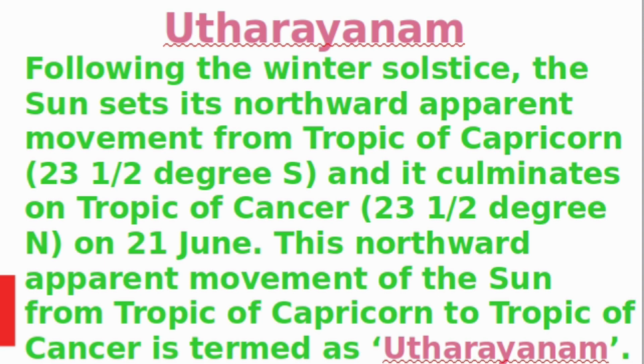Next topic is Uttarayanam. Following the winter solstice, the sun sets its northward apparent movement from Tropic of Capricorn and it culminates on Tropic of Cancer on 21st June. This northward apparent movement of the sun from Tropic of Capricorn to Tropic of Cancer is termed as Uttarayanam. The duration of day in the northern hemisphere gradually increases.